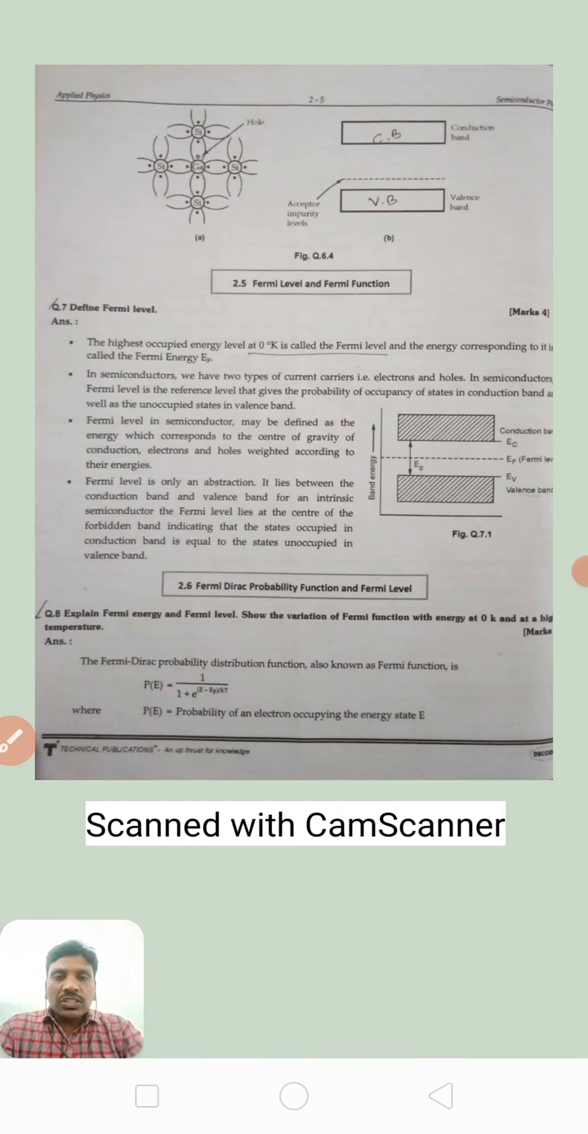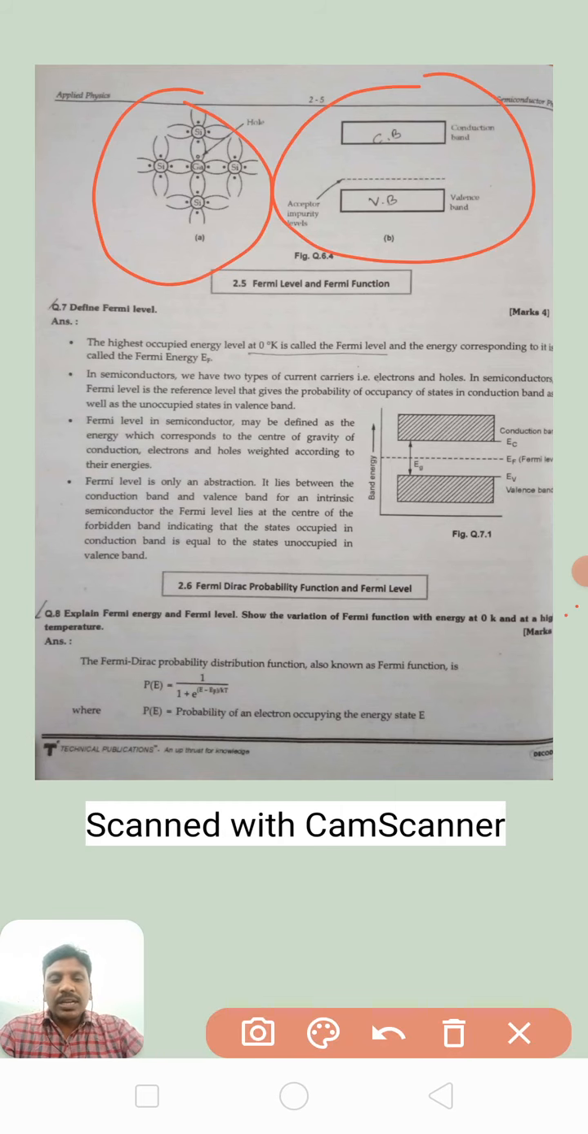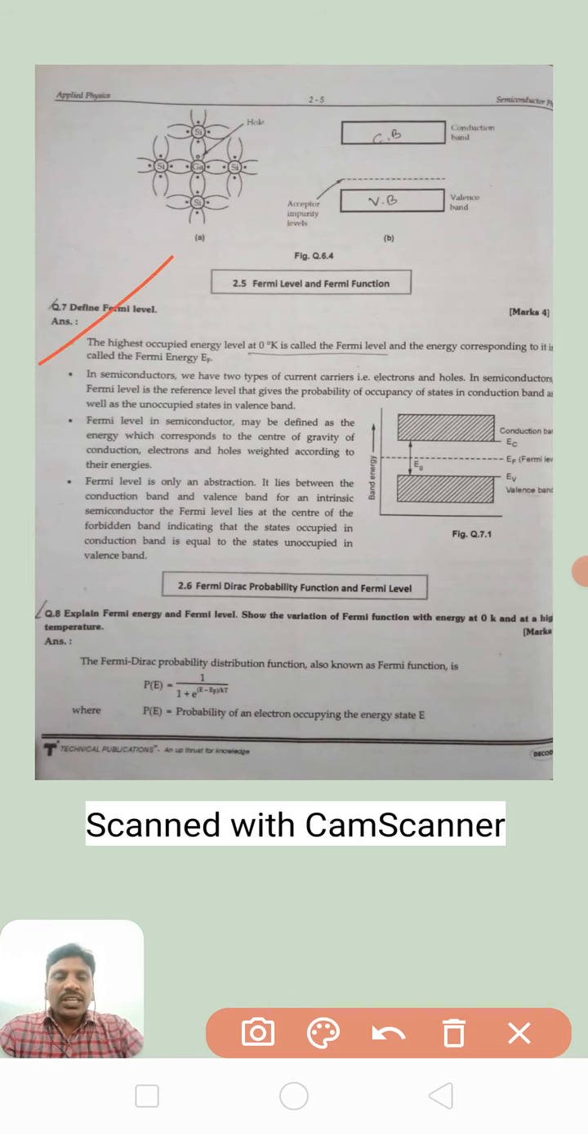Now we are going to see the definition of Fermi level: what is meant by Fermi level, and what is meant by Fermi energy. That we are going to see clearly. As we explained in the previous class, this is a conduction band and this is a valence band. There is a Fermi level, and that level always lies in between the conduction band and the valence band, at the center of the forbidden gap.